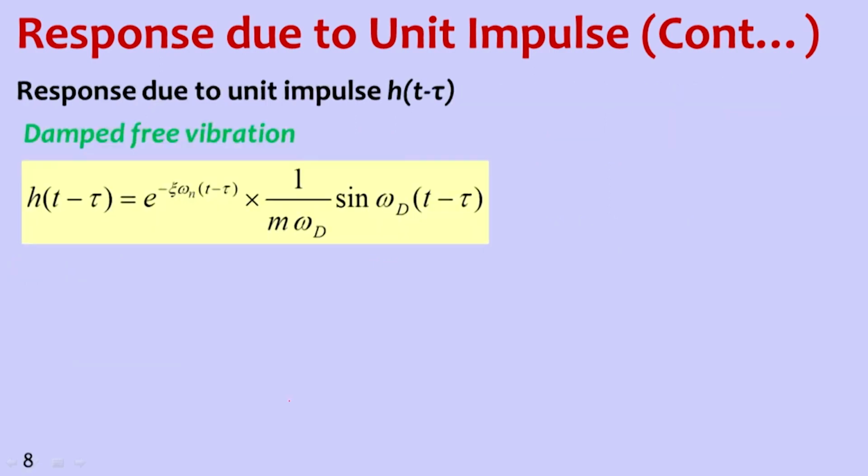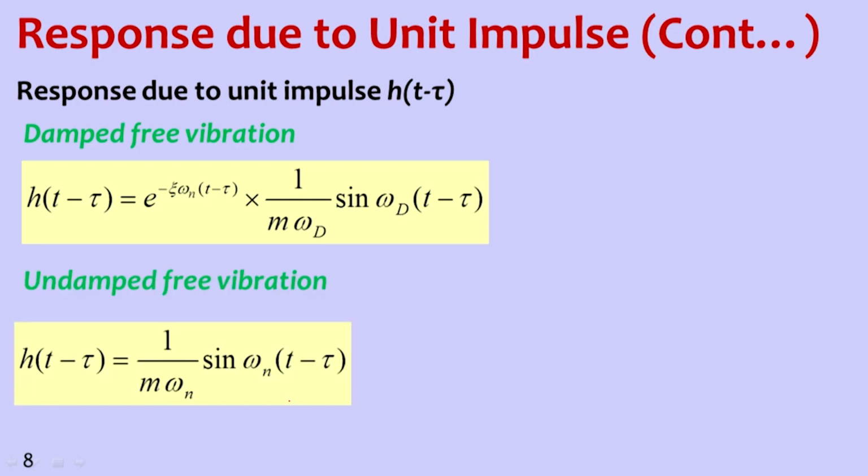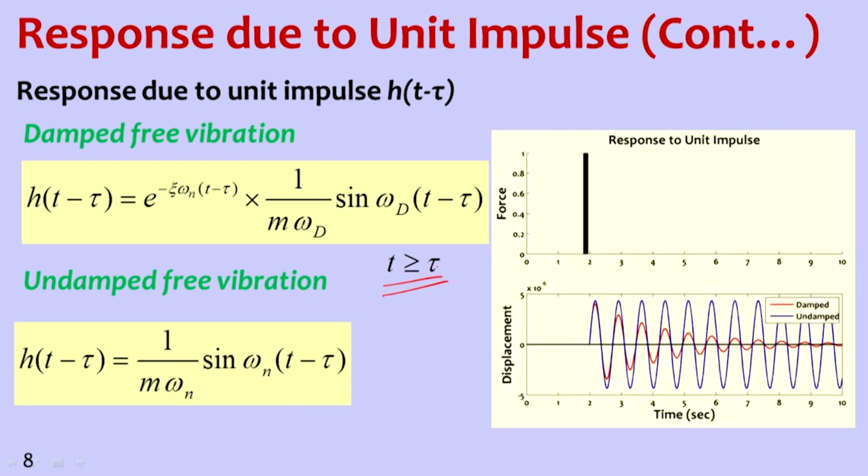Now the response due to unit impulse, that is h of t minus tau, is given like this, for undamped free vibration and damped free vibration, both the values are given. Here we need to remember that the t value should always be greater than or equal to tau, and this is how the response will be. A force of one unit is acting at this location, exactly at that time.